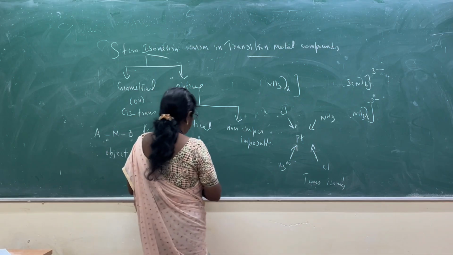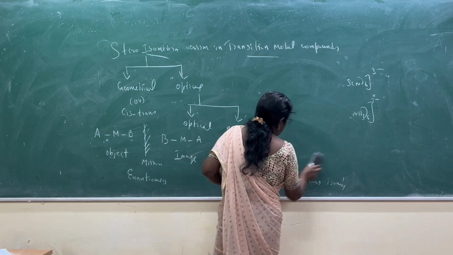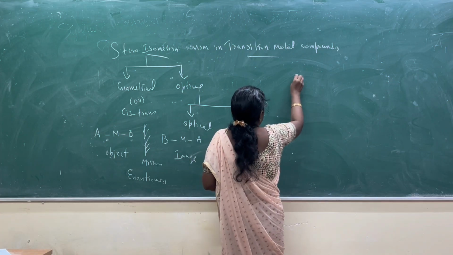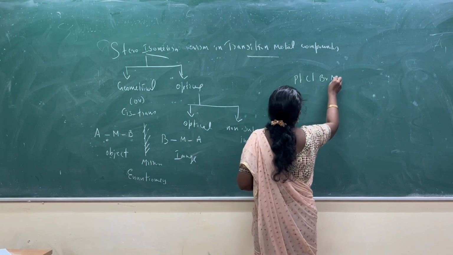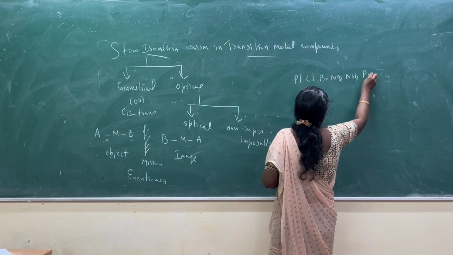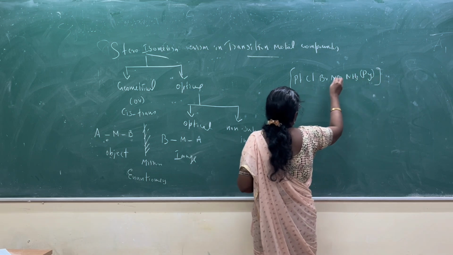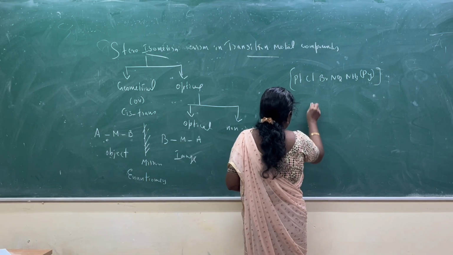So the example for that optical activity: it's reading ammonia, nitro, bromide and chloride. So how is the arrangement?